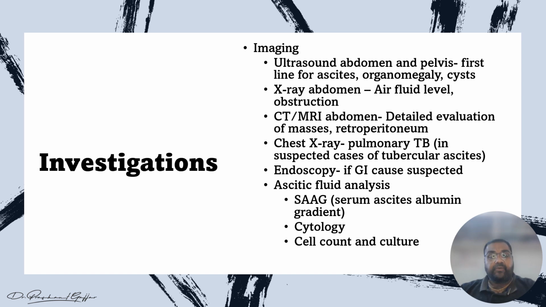In imaging, first we do the ultrasound abdomen. This is the first choice, the first line for ascites, organomegaly and cyst. So first choice is the ultrasound abdomen or USG, and we can do the X-ray abdomen standing to rule out air fluid level or obstruction. We can perform CT, MRI also for the detailed evaluation of masses or the retroperitoneum. We can perform chest X-ray to rule out TB in the case of suspected tuberculous ascites.